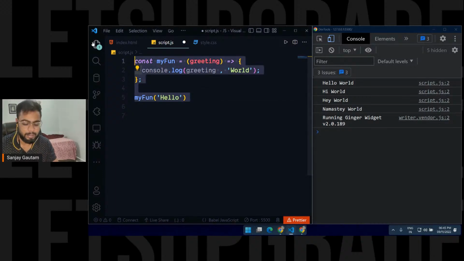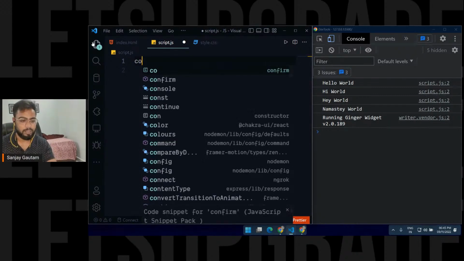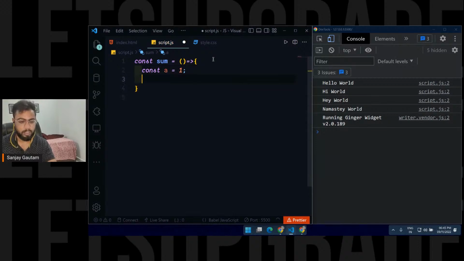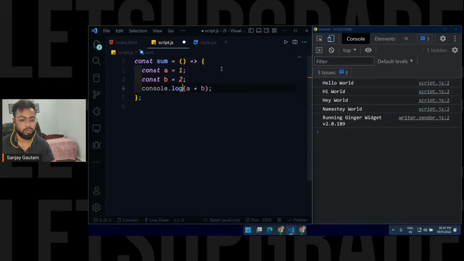Okay, so I'm going to repeat this one more time with a different example. Let's create a function sum. As I told you, you can name your function anything. This sum function will have two values here: a equals 1, and b equals 2, and I'm going to log this out. A quick console.log of this. So 1 plus 2, 3. And I'm going to call this function here.